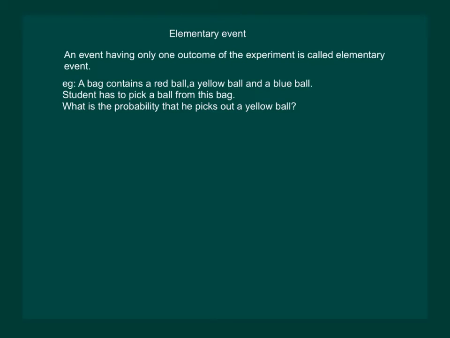So we define event, say Y, to be picking out a yellow ball. Then the probability of picking out a yellow ball is 1 out of the 3 balls. Since our event Y has only one outcome of the experiment, it is called an elementary event.